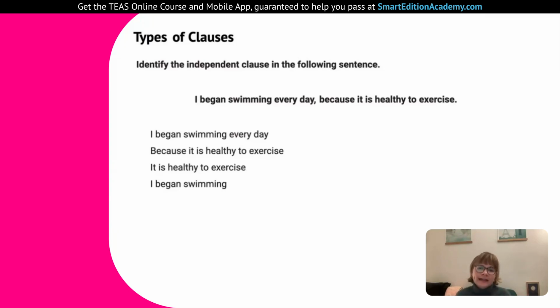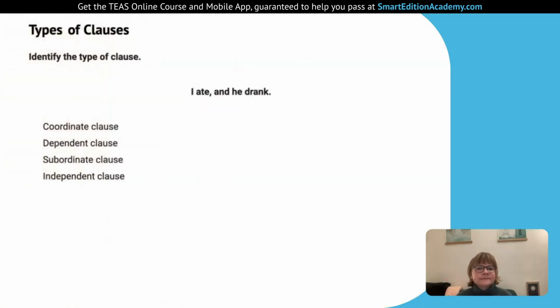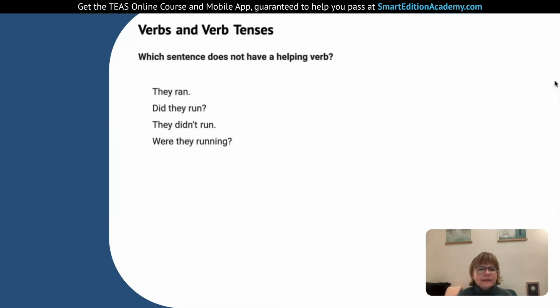Next, we have it is healthy to exercise. So this one is part of the clause, but it's not the whole clause. So that's why we have this issue here. And then the next one, I began swimming, is actually the same thing. So we have part of the clause, but we don't have the whole clause there. So we're going to go with the first one. Okay, we're skipping that one.